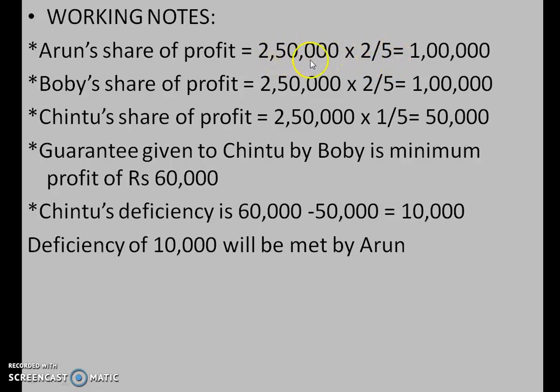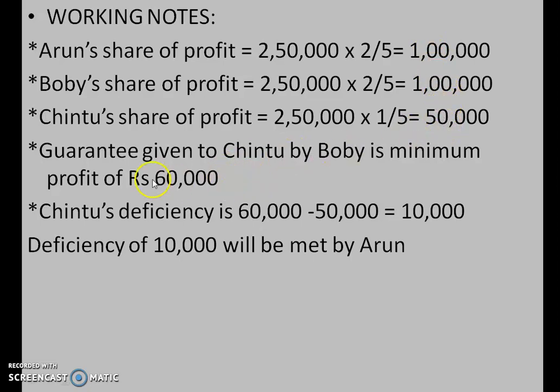So 2,50,000 into 2 by 5 will give you 1 lakh. For Bobby again same ratio, 2,50,000 into 2 by 5. And for Chintu it is 2,50,000 into 1 by 5. So doing this calculation you will get 1 lakh for Arun, 1 lakh for Bobby and 50,000 for Chintu.